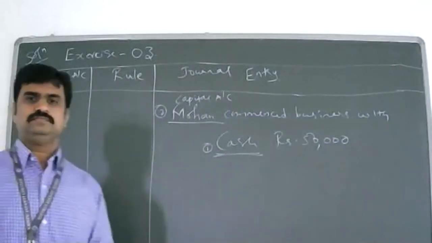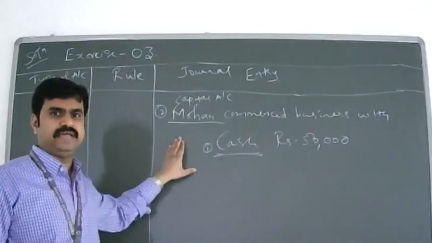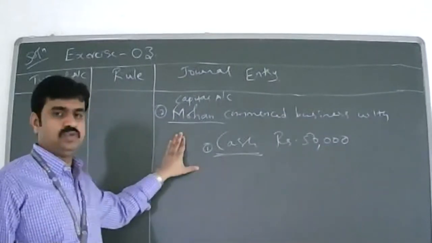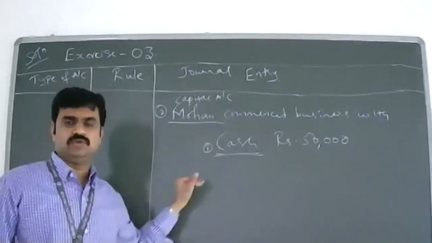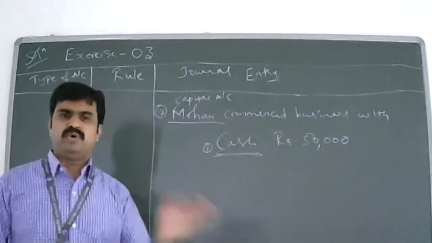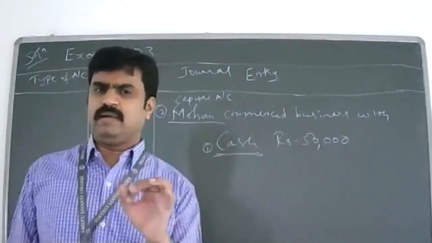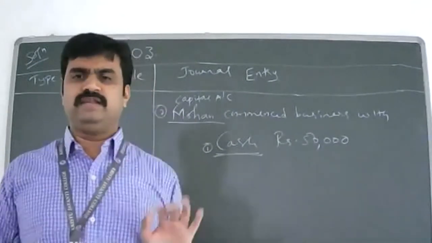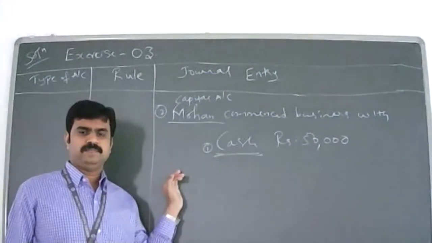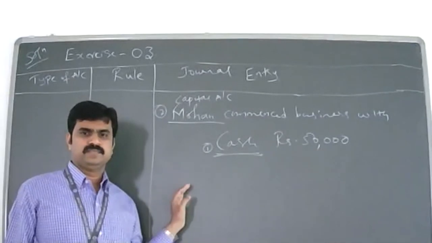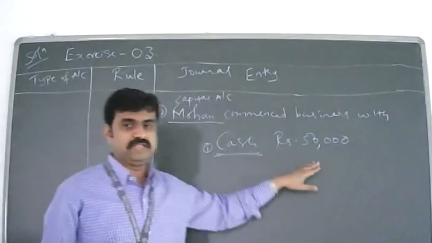This is how, in a business transaction, you identify which accounts are involved. Sometimes it can be more than 2; those are called compound entries, that I will teach you later. Don't worry, now I'm doing only cases where 2 accounts are involved. Now you understand how to identify the accounts.